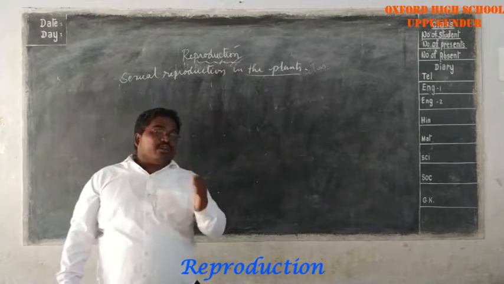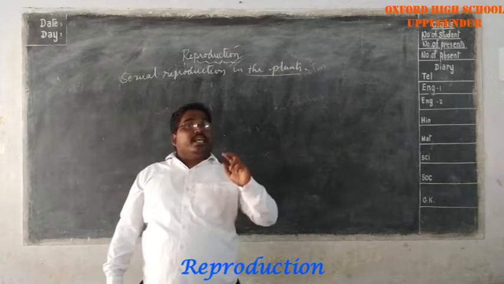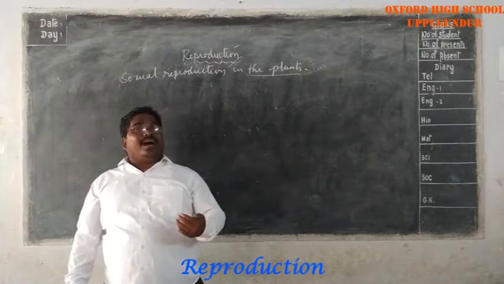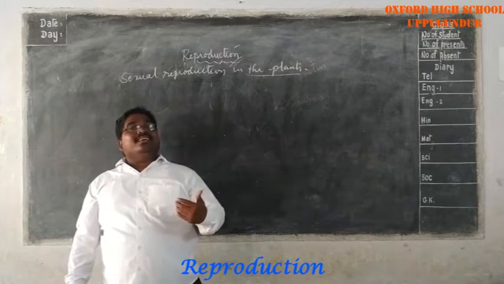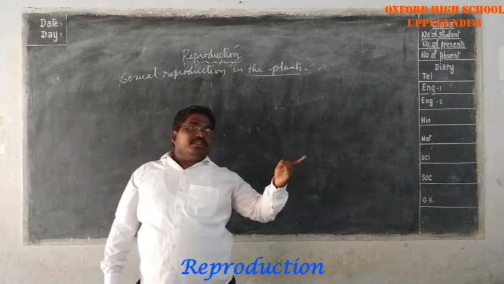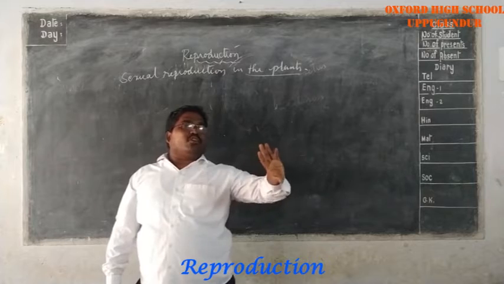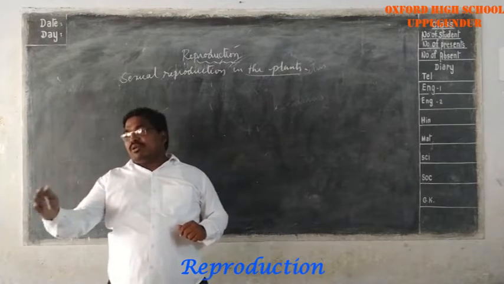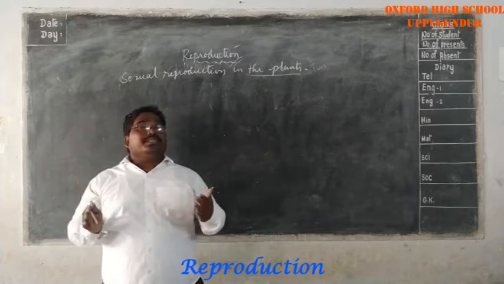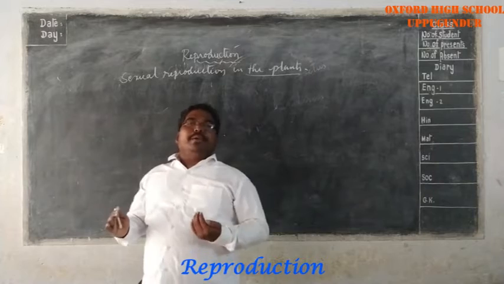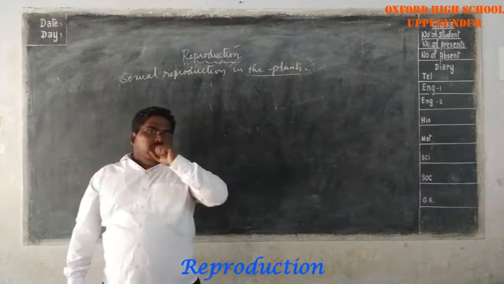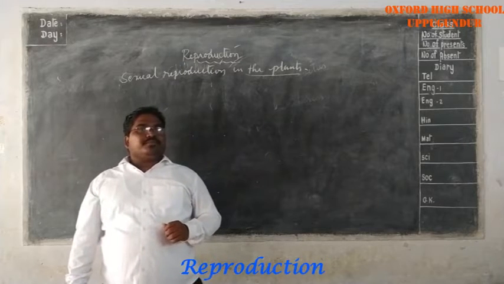But the sexual mode of reproduction involves two organisms, and the babies produced in this method develop characters from both parents. In the asexual mode there are no new characters; it is an identical copy of the parent. But in the sexual mode, the baby develops characters from both parents which help the new baby to survive better in nature. Do you understand?